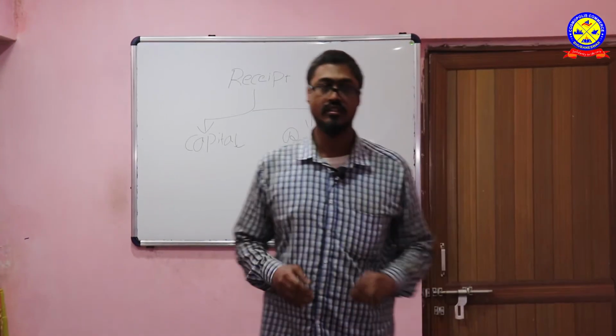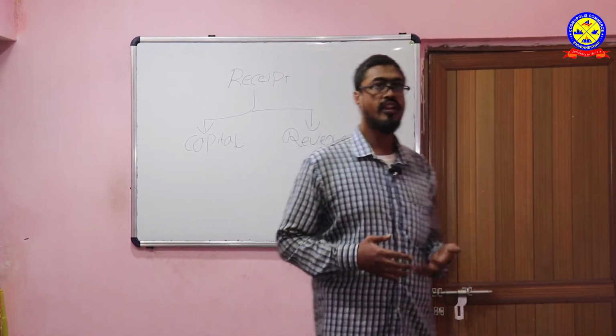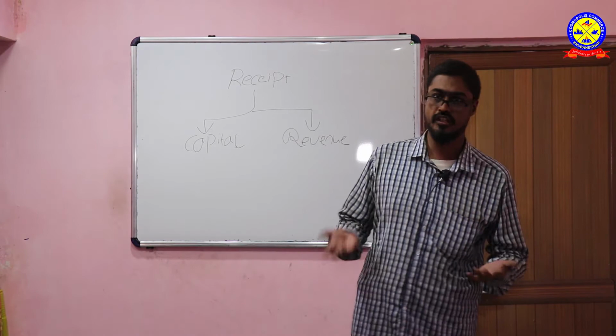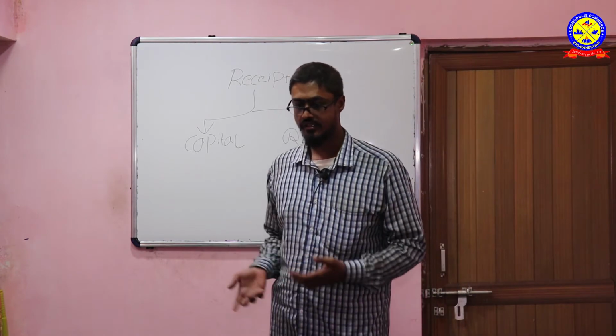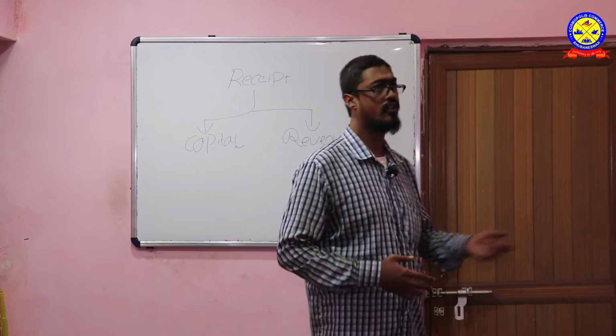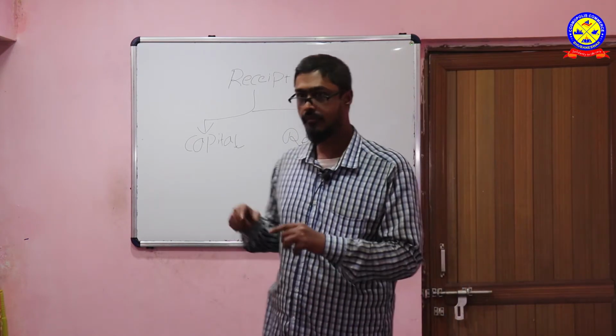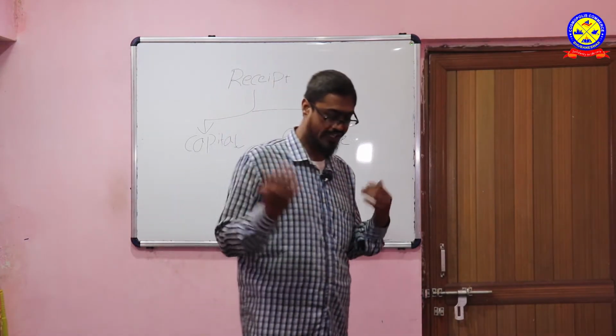So the next term is bills payable. For example, now we are getting a cheque or promissory note from the debtors. It is quite possible that we might issue a cheque or promissory note to another person also, so that we can pay back their money in the future, at any future date or time.